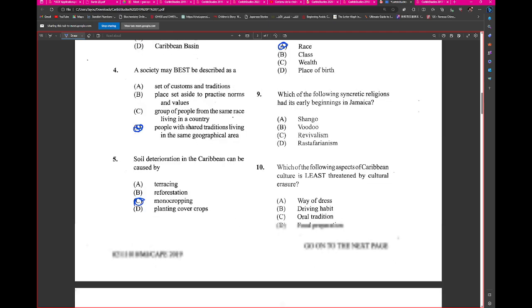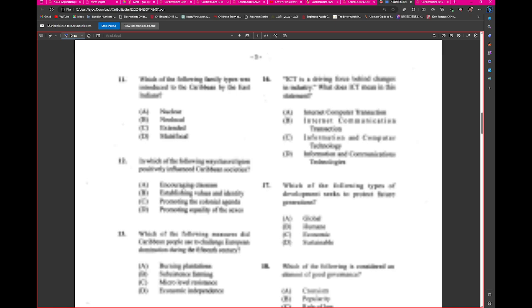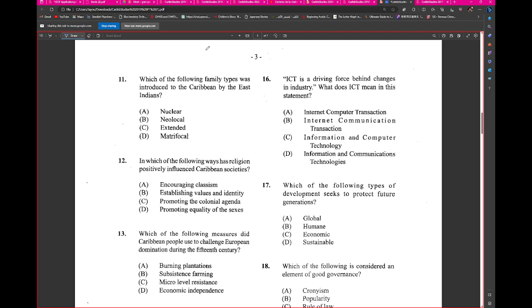Which of the following syncretic religions had its early beginnings in Jamaica? Rastafari. Alright. So, number 10, which of the following aspects of Caribbean culture is least threatened by cultural erasure? Driving habits. Alright, driving habits. Okay. Number 11, which of the following family types was introduced to the Caribbean by the East Indians?